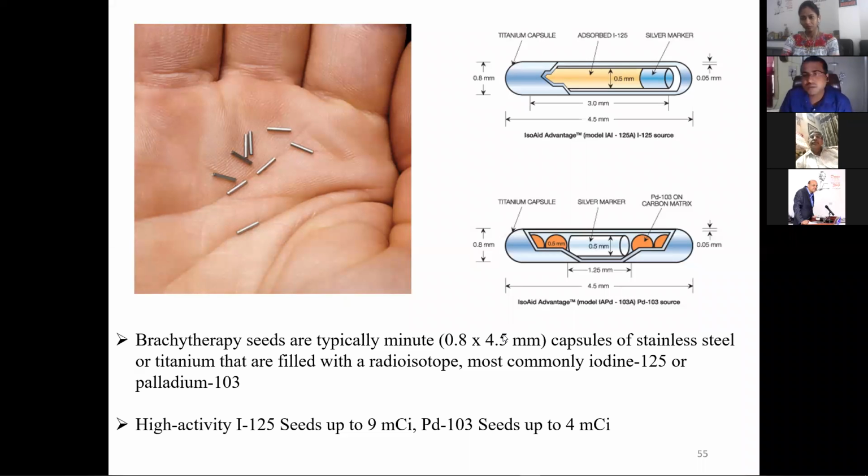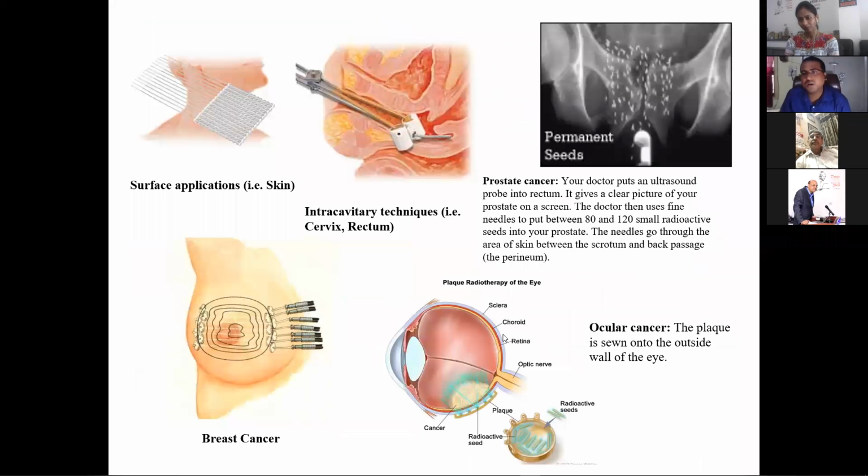This is how the sources are placed. Suppose a person has eye cancer: surgery is done, the sources are placed near the site, and the person gets the radiation dose continuously. If the person has skin cancer, then only the surface is irradiated. For breast cancer, catheters are inserted, and then the sources are put through an afterloading instrument. The catheters are filled with the seeds, the dose is delivered, and then the seeds are removed immediately. That is how it works.